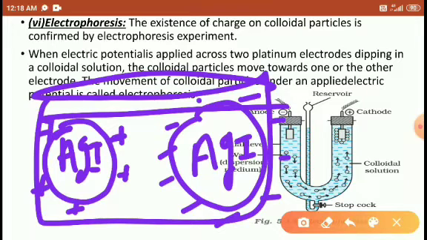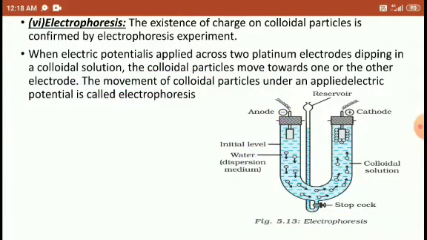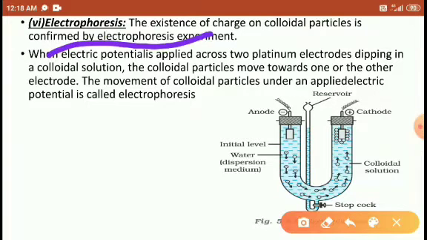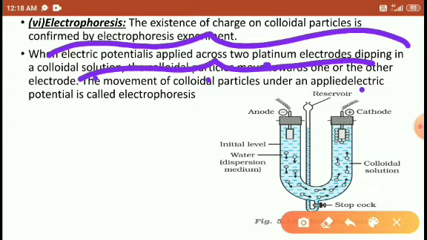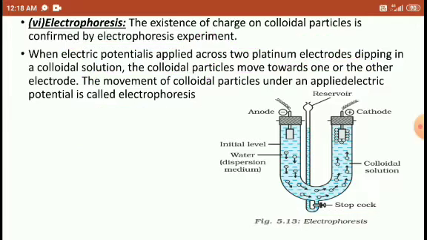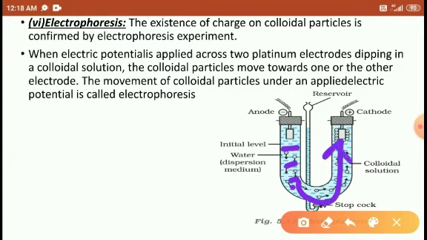Colloidal particles are separated based on the charges. If the solution contains positive charge colloid or negative charge colloids, and an electric potential is applied across the platinum electrodes dipping in the colloidal solution, colloidal particles move towards the opposite electrodes. The movement of the colloidal particles under the electric field is called electrophoresis. So if we are using a negatively charged colloid, they are attracted towards this metal plate, the cathode. If we are using a positive charge colloid, then they are attracted toward the anode.